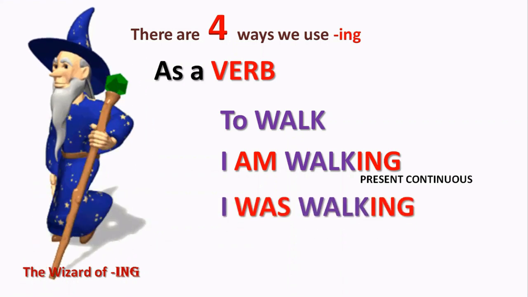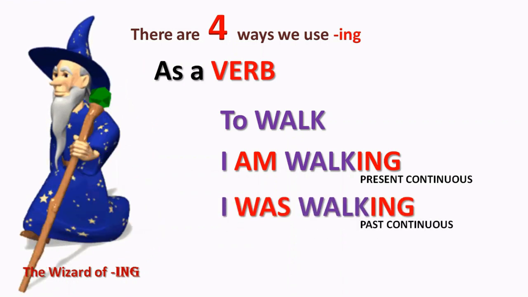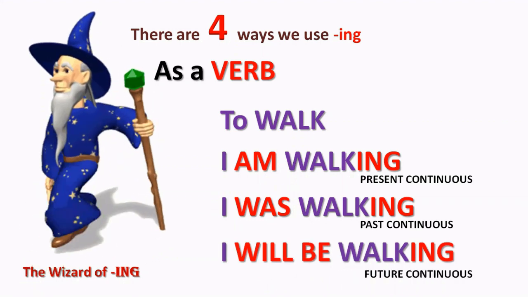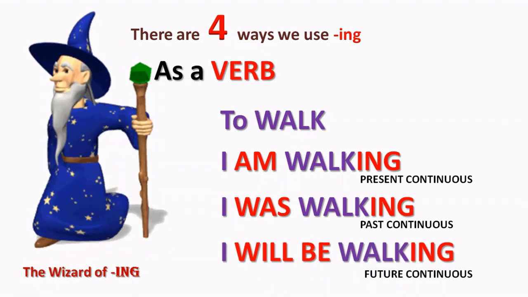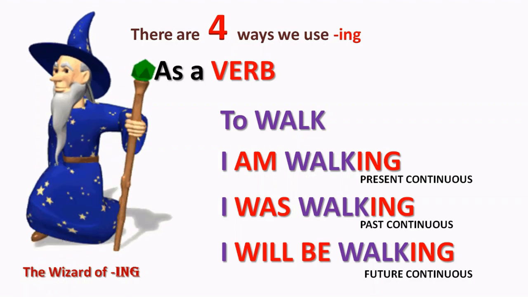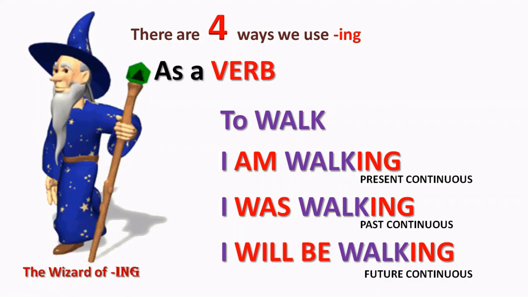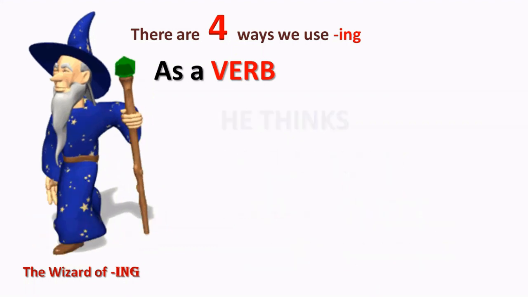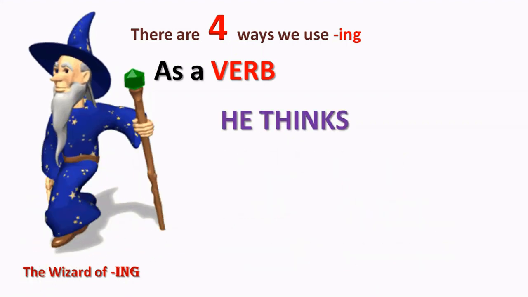I am walking. I was walking, the past continuous. And I will be walking, the future continuous. I will be walking to work in the morning, for example. So that's the first person of the verb to walk. But let's look at the second person.